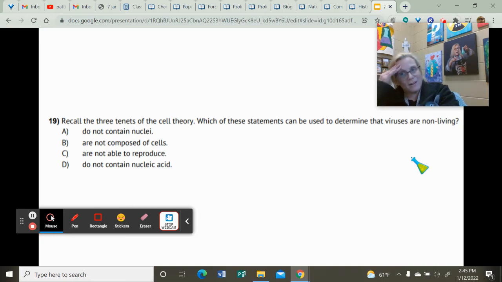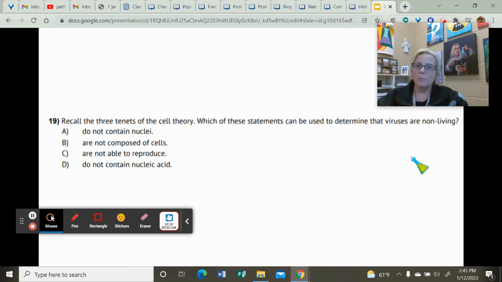Now, this, man, I don't know what else to do here. We have been going over this since the beginning of class. We've written a claim evidence reasoning on it. We keep going back to this over and over and over again. 22% of y'all got this one correct. That means that 78% of y'all are getting this wrong. So I'm just at a loss of how to help you with this one.